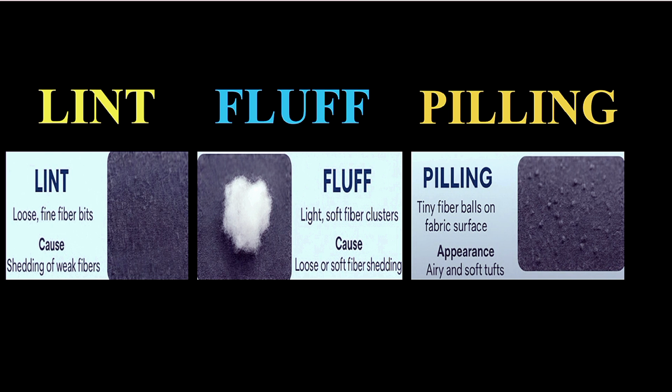I hope by this lecture your concept of how to identify lint, fluff or pilling is very clear. See you in the next lecture with detailed problems of lint, fluff and pilling, and how we can reduce these problems on fabric.